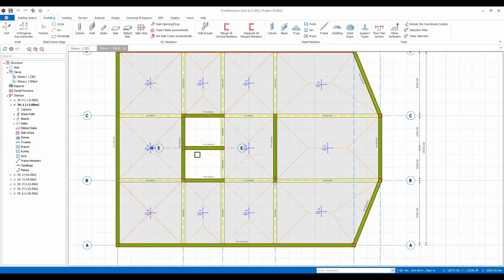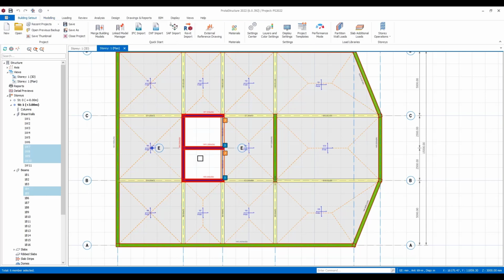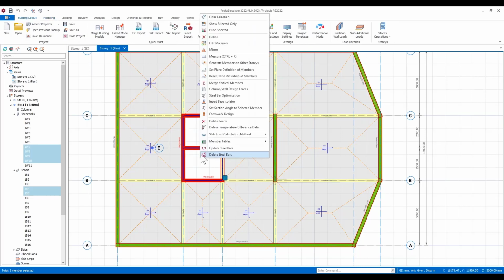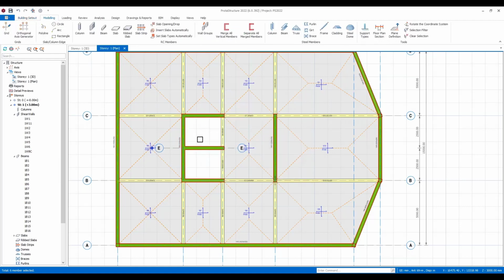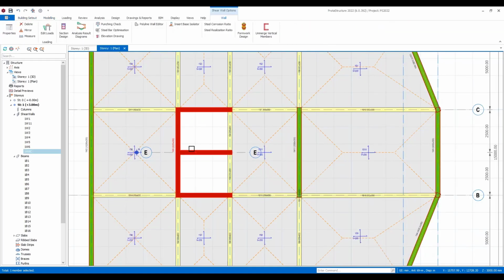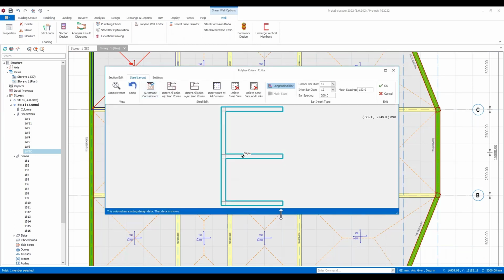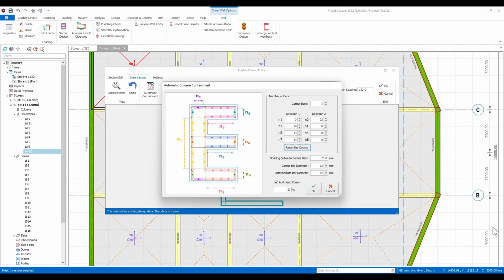And if I go back to this floor, before I select this floor and generate up, I'm just going to choose this wall system here. And at this point, I'm going to ask it to merge those vertical members. So this core wall is now one single element. When you do have things like complex core walls in this shape, we have some really unique tools to help you design these. And we have something that's called automatic containment. Okay, so in here, I can ask the system to automatically work out how we contain this.